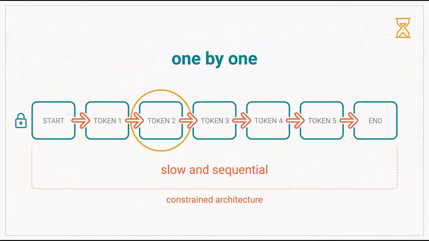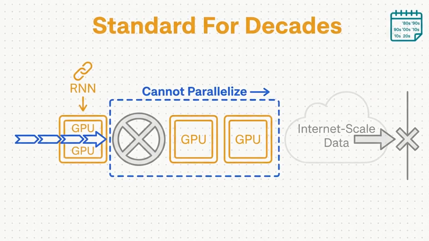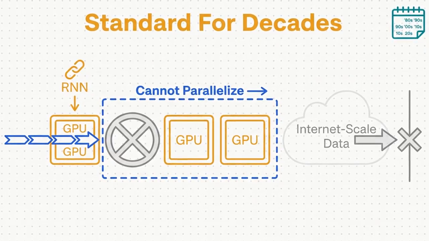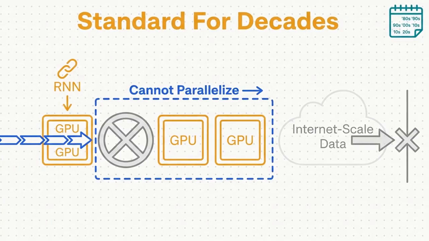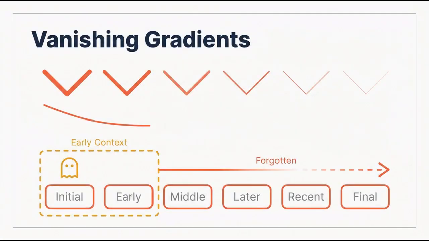Before the transformer, language processing was a slow, sequential process constrained by architectures that processed words one by one. For decades, sequential recurrent neural networks were the language modeling standard. Because they process words one by one, training cannot be parallelized across GPUs, preventing scaling to modern internet-sized datasets. Recurrent neural networks also suffered from vanishing gradients, causing them to forget early context over long sequences.